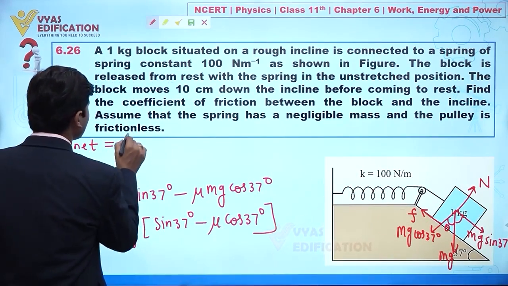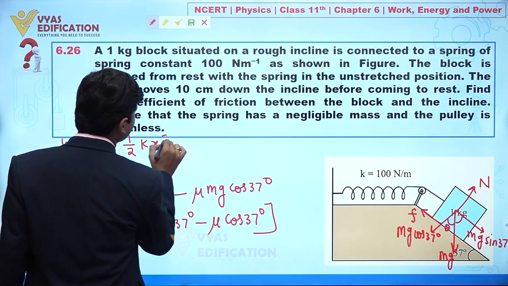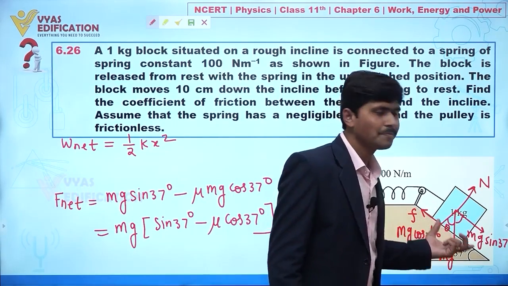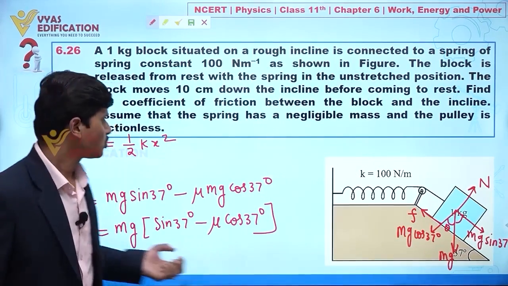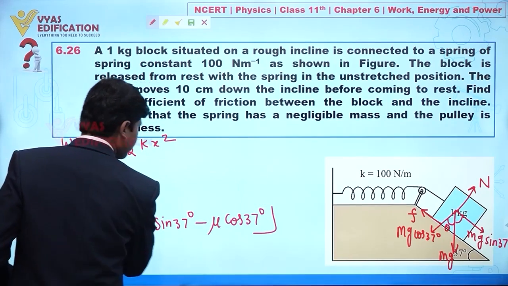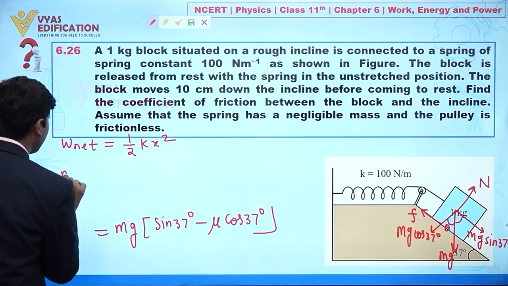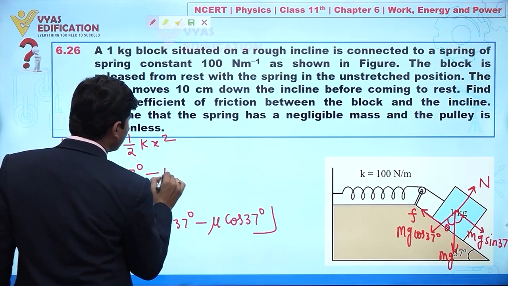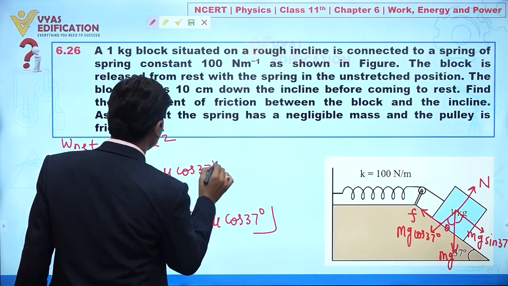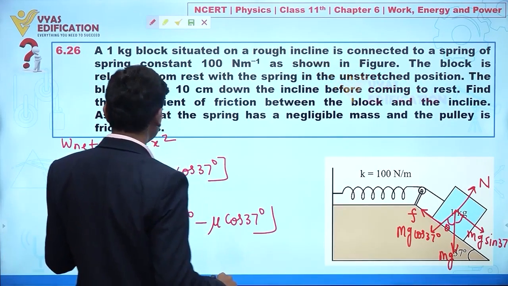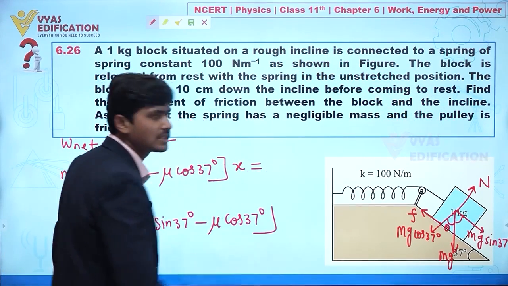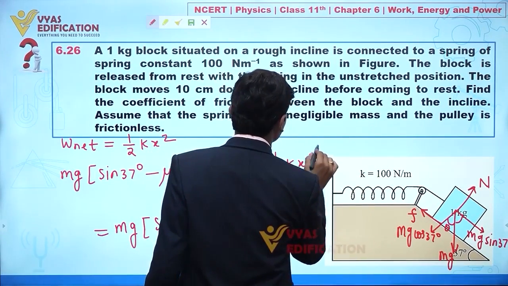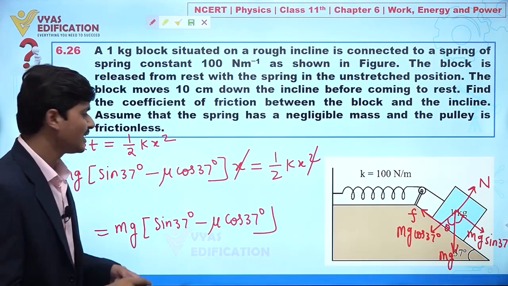This is actually stored as the potential energy of that spring. This is a concept. And here the friction force is acting. So how can we write the net work done? Net work done is equal to mg times sin 37 minus mu cos 37, and this is the net force, and let's suppose the total distance covered is x, and this is equal to 1 by 2 k x square. From here x and x is cancelled out.